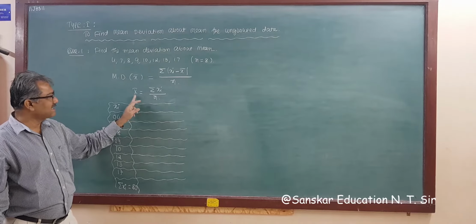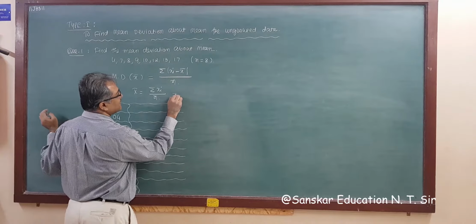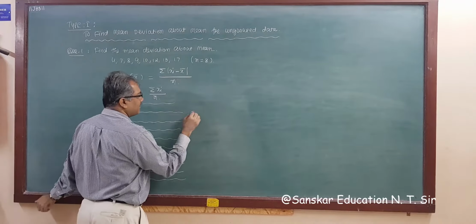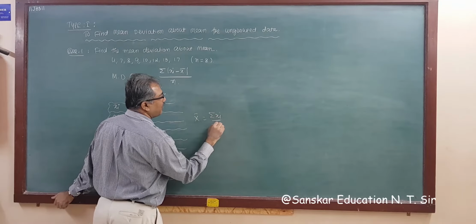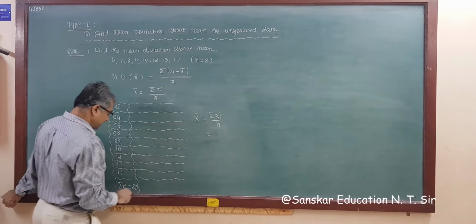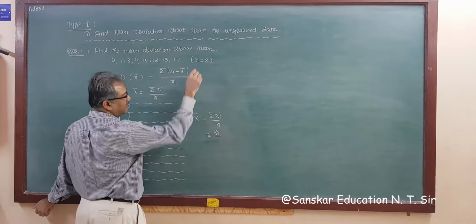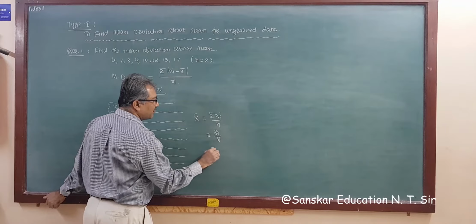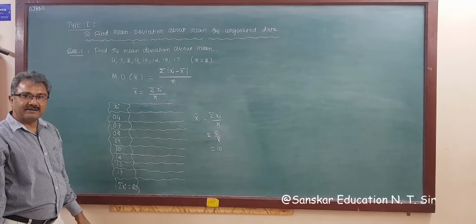X bar is sigma xi upon n. So now find out here. Write down the formula: x bar is equal to sigma xi upon n. So sigma xi is 80 and the total number of observations is 8. So your x bar is 10. X bar is 10, right?